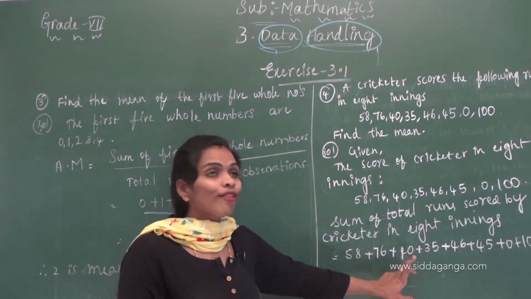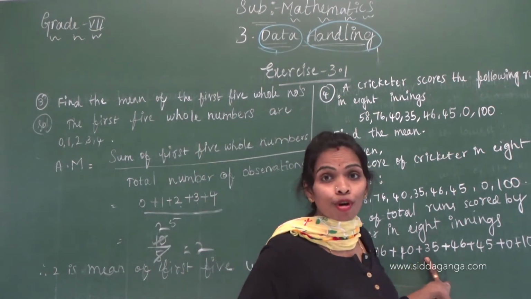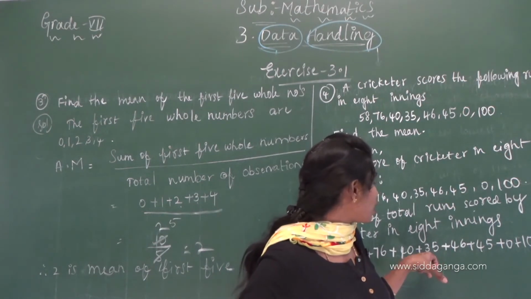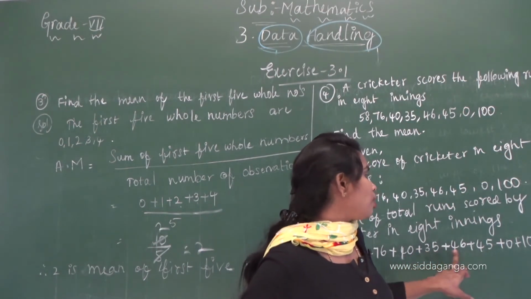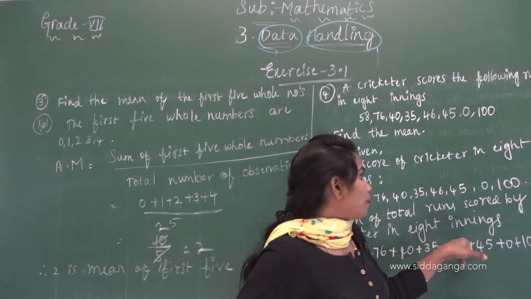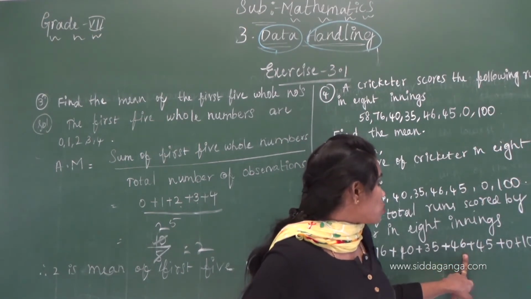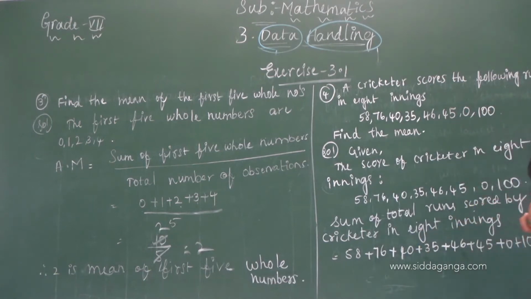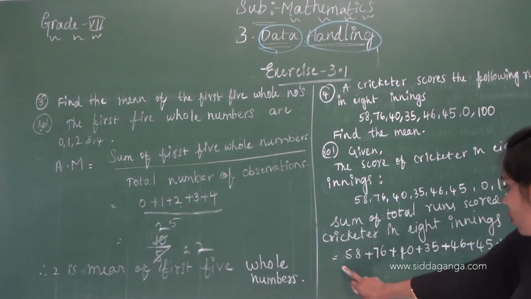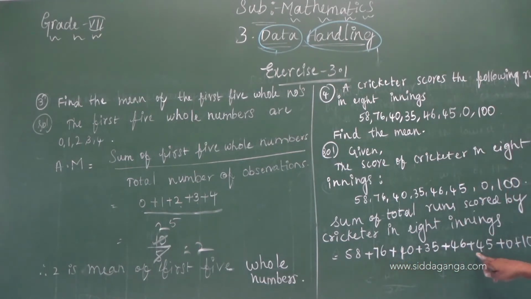134. 134 plus 40 is 174. 174 plus 35 is 209. 209 plus 46 is 255.